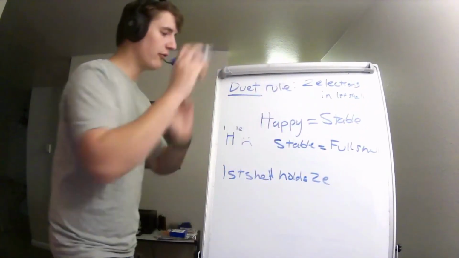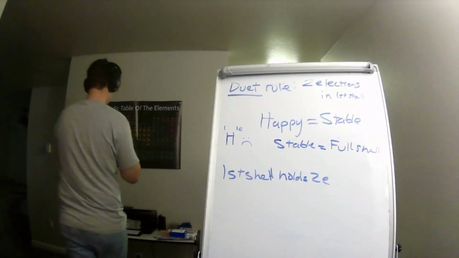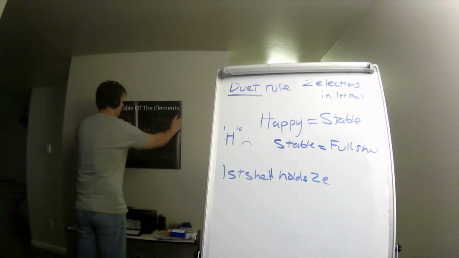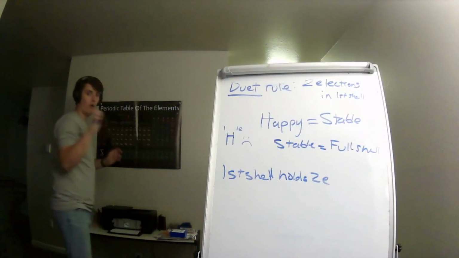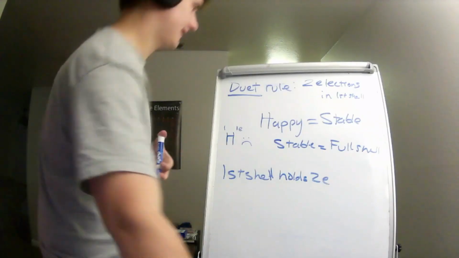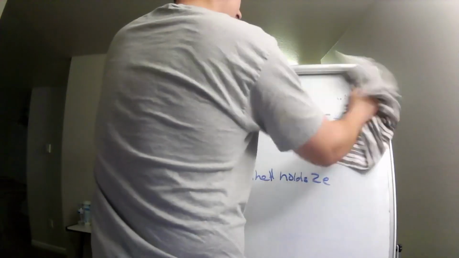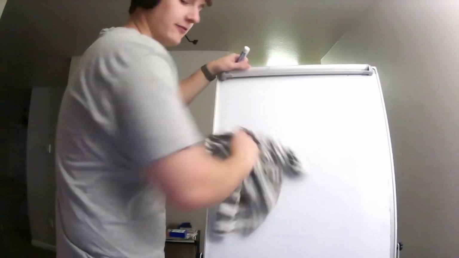So, the duet rule tells us that the first shell holds 2 electrons, so these 2 elements that have only 1 shell want 2 electrons. Now let's get into the, what do people say? It's that boomer saying, the meat and potatoes. Let's get into the meat and potatoes of this.